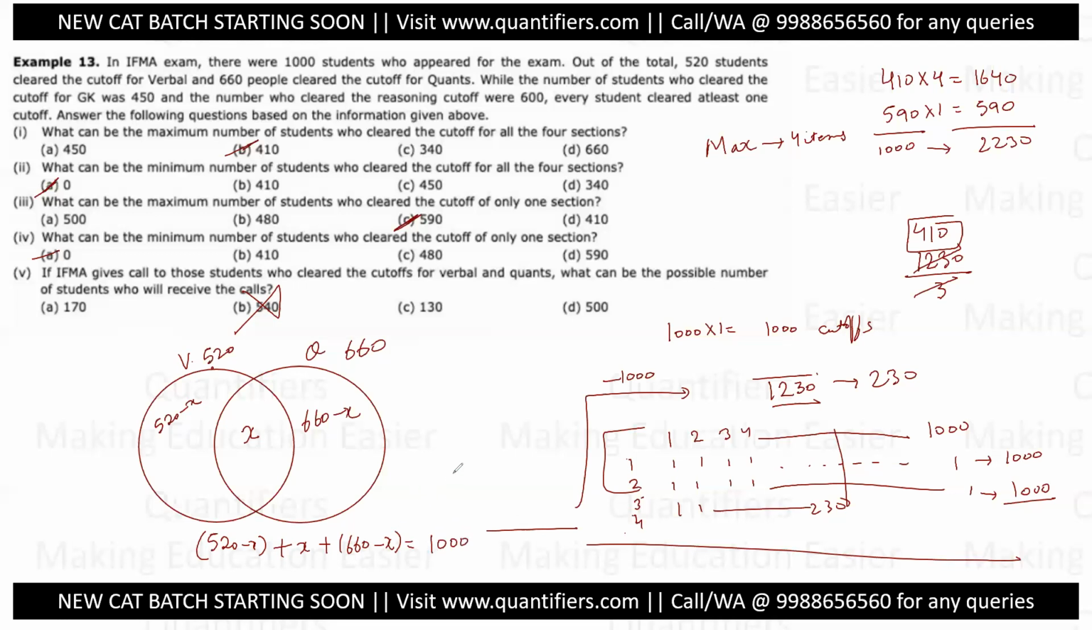So this gives me that x is equal to 1180 minus 1000, 180, which means there has to be a minimum of 180 people here. There have to be a minimum of 180 people here and a maximum of 520. So any number between 180 and 520 can come here. So 170 goes out of the window, 130 goes out of the window. The only possible answer will be 500. So this completes my set.